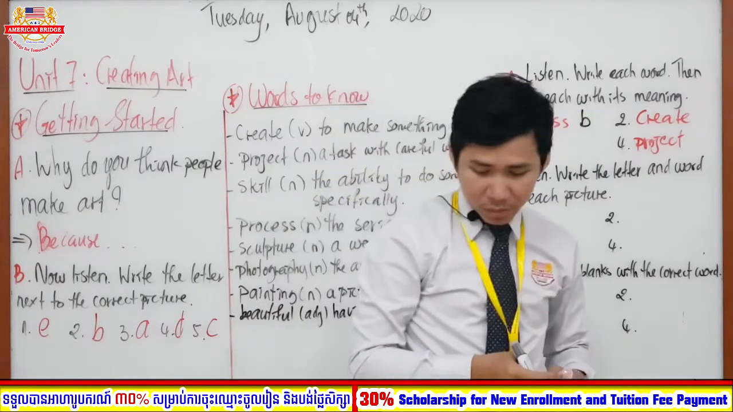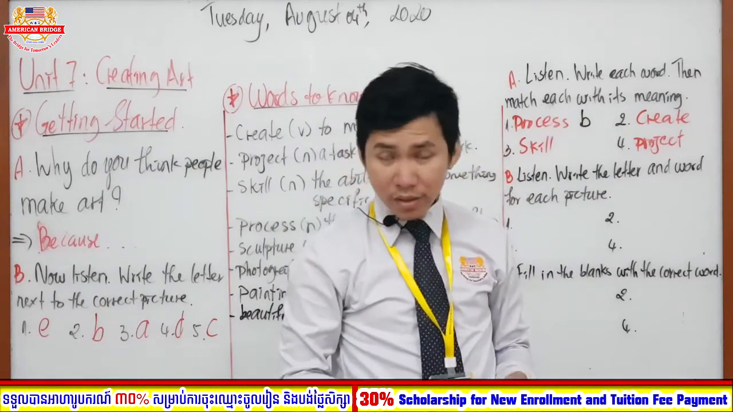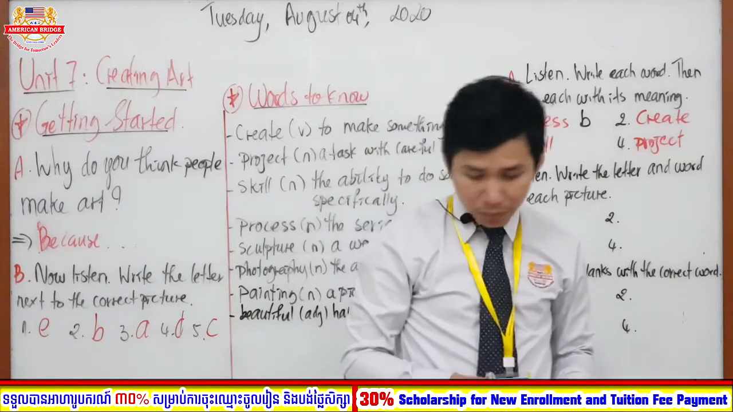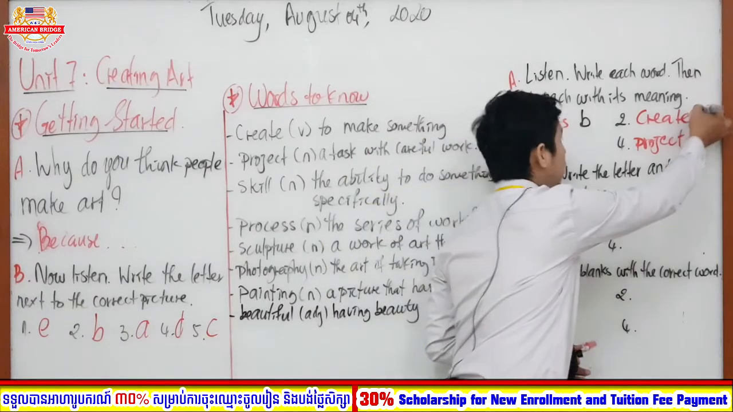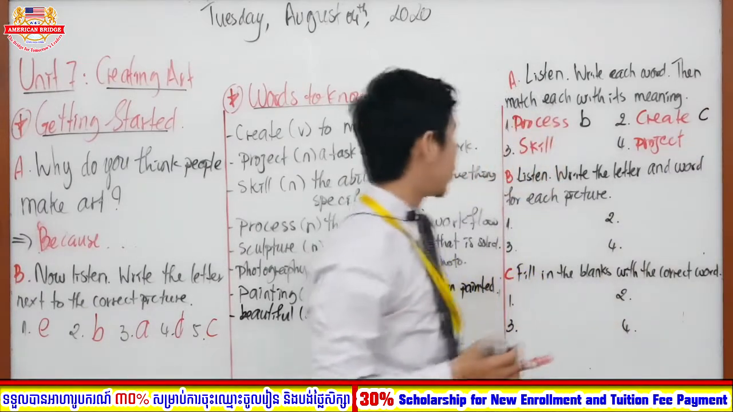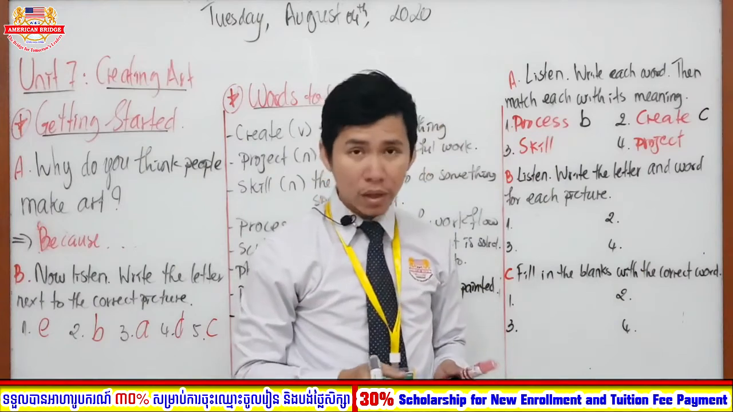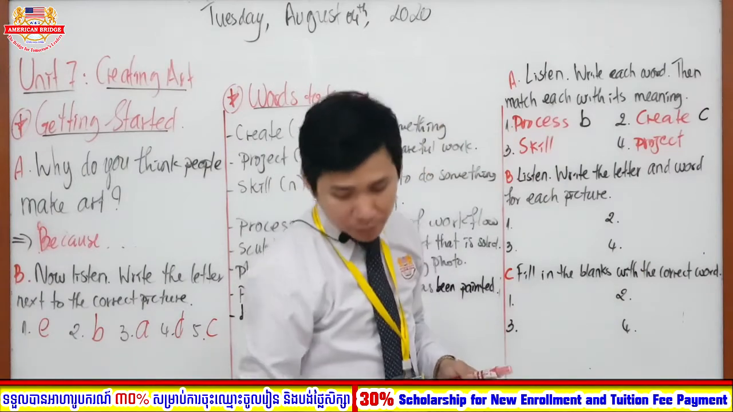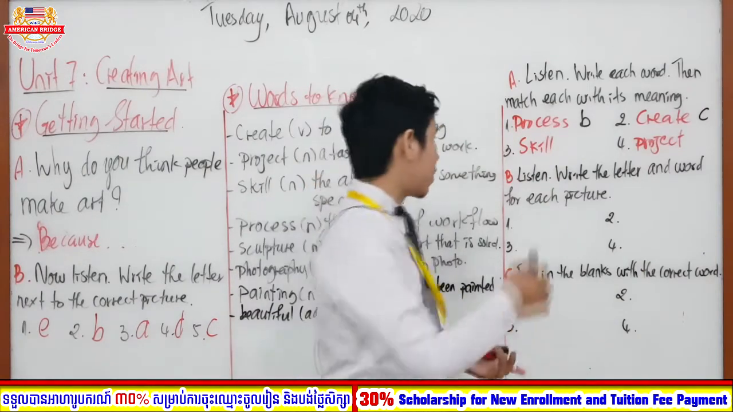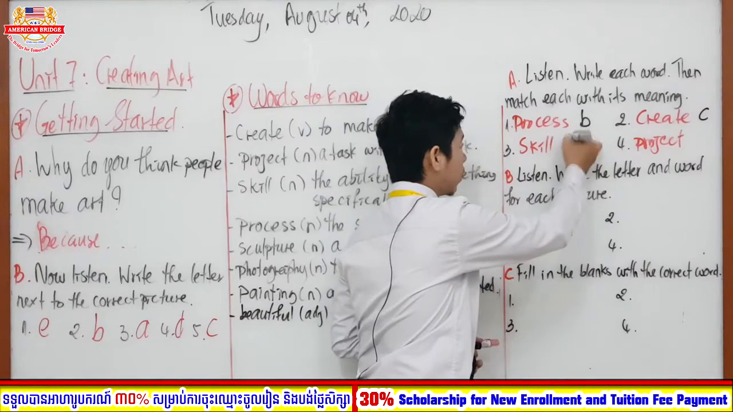And then number 2 is create. What letter is it for create? Right, because create is to make something new. So letter C is the correct answer. And number 3 is skill. What letter is it? Skill talks about the ability to do something. So it is letter D, right?